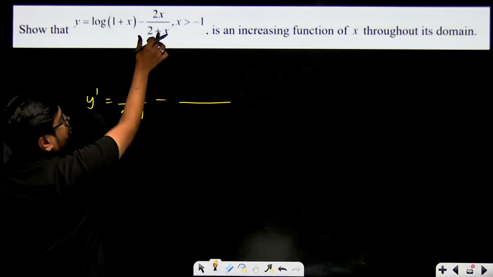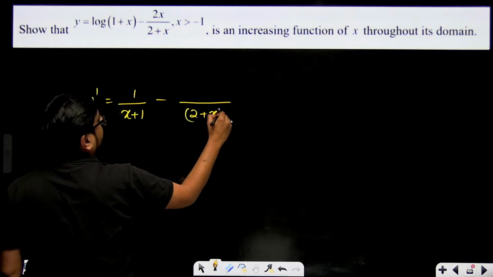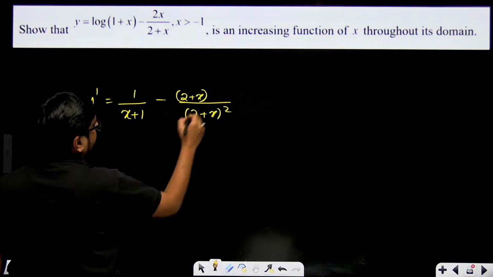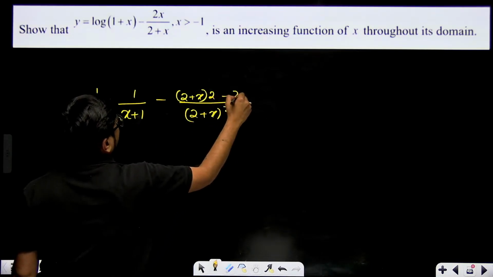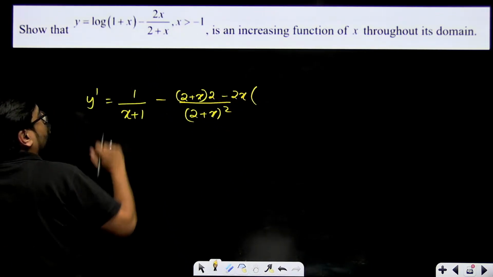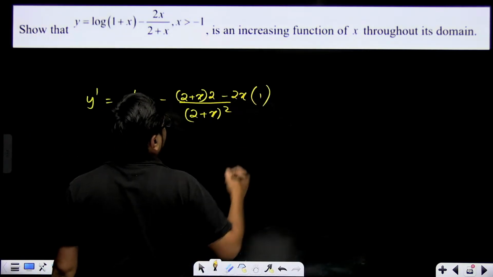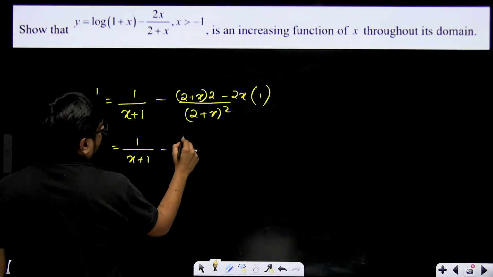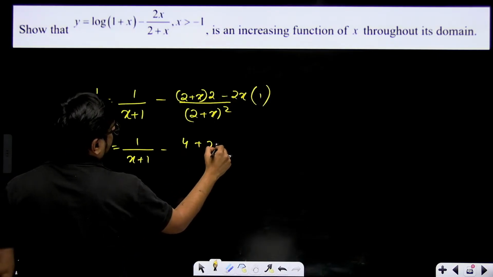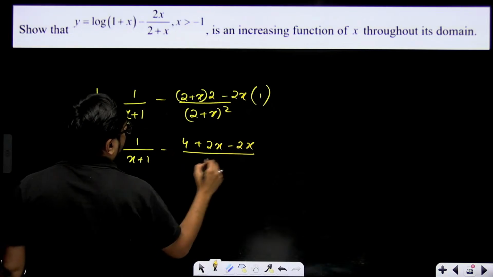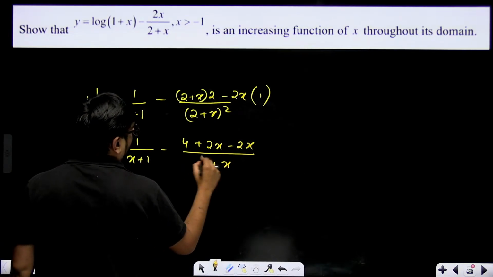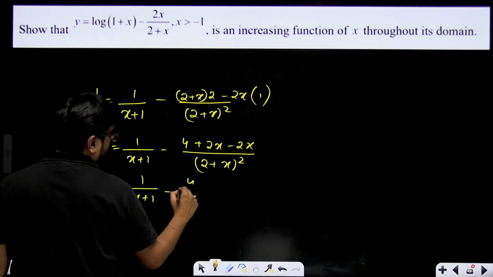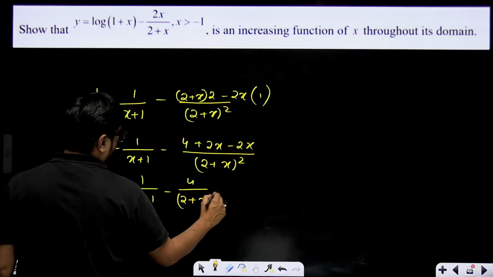This is u by v. So (2 plus x) whole square multiplied with 2 plus x as it is, multiplied with the 2x derivative, that means 2, minus 2x as it is, multiplied with the 2 plus x derivative, which will be just 1. So what do we get from here? 1 by x plus 1 minus (4 plus 2x minus 2x) divided by (2 plus x) whole square. That is 1 by x plus 1 minus 4 upon (2 plus x) whole square.